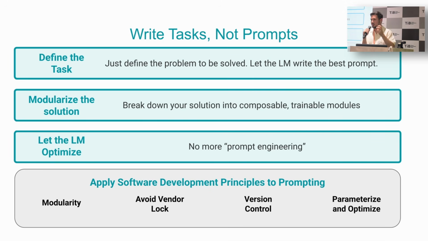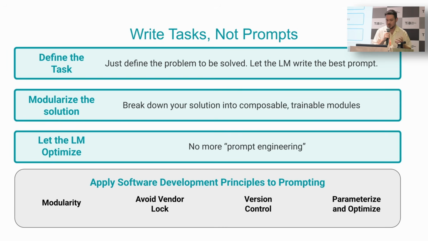We should focus on clearly defining a problem and the evaluation, and then let the optimization be done by the computer. We also want to modularize the solution. We want to break this down into its composable modules, and then train and optimize those modules to optimize the larger system. This is all pretty standard software development practice that we should all be familiar with.